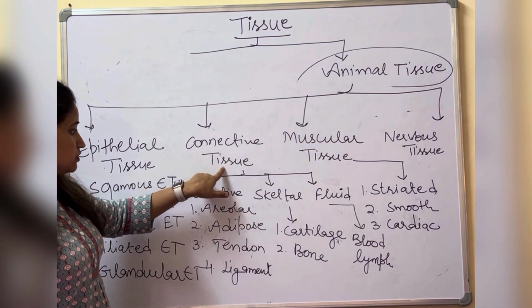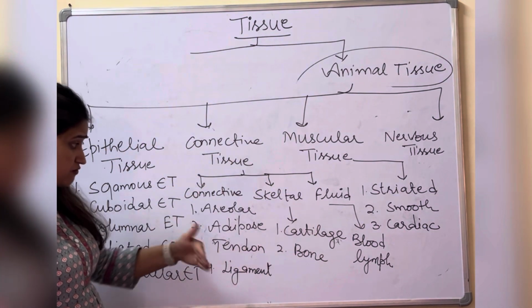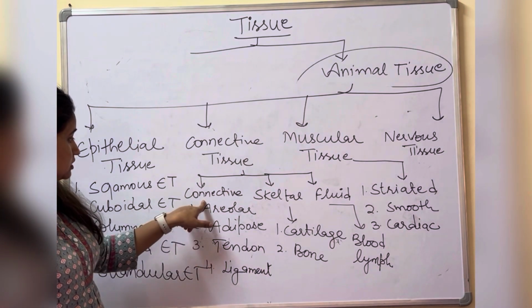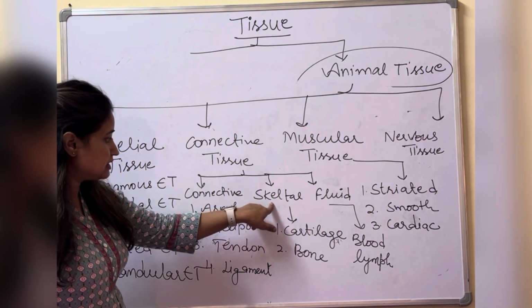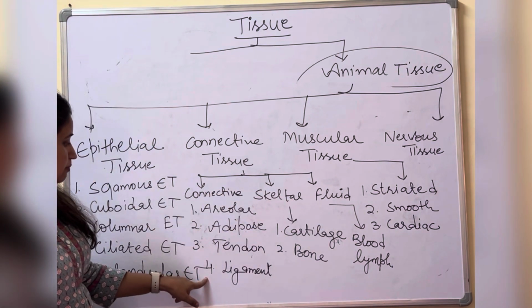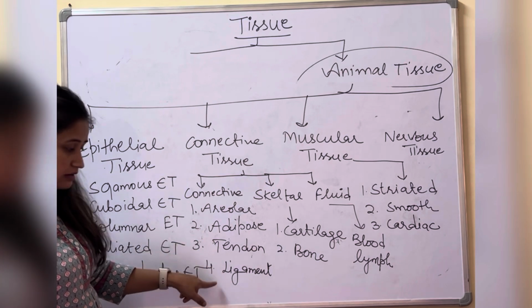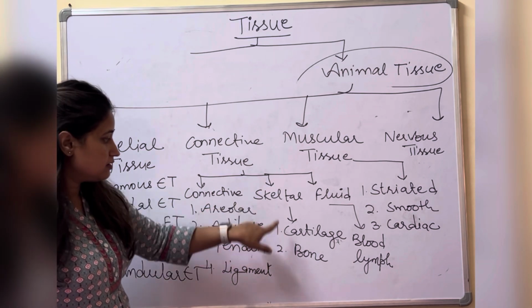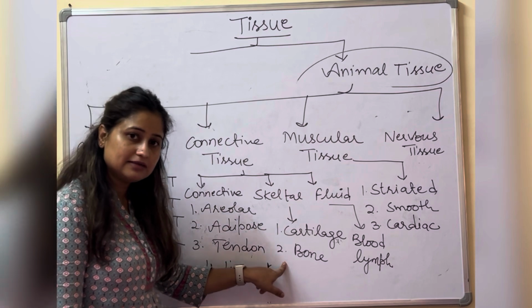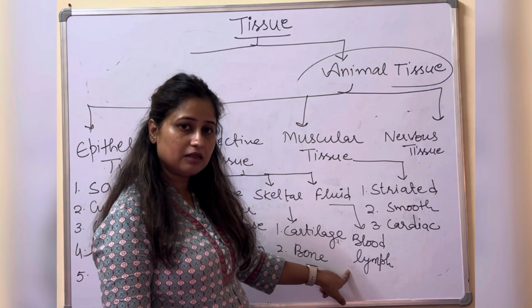And in the connective tissue, there are three further types, which have their own categories. First is the connective tissue, second is the skeletal, and third is the fluid. In the connective, there are four types of tissues: areolar, adipose, tendon, and ligament. And in the skeletal, two types, the cartilage and the bones. And in fluid, two types, the blood and the lymph.